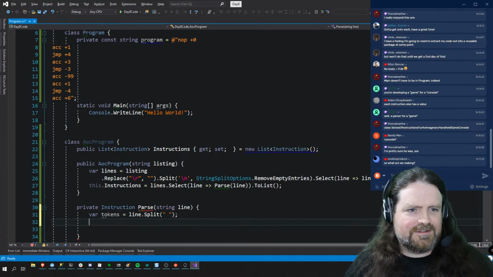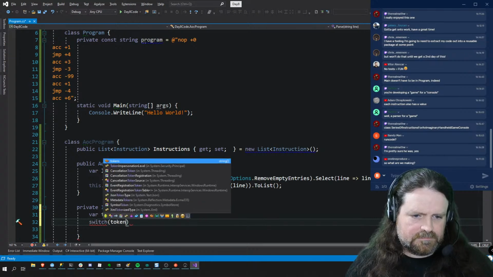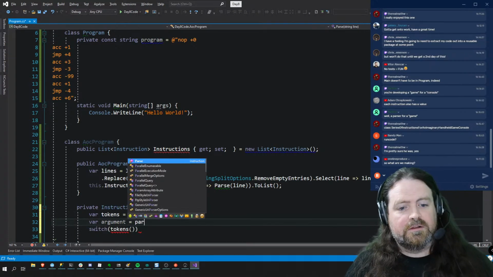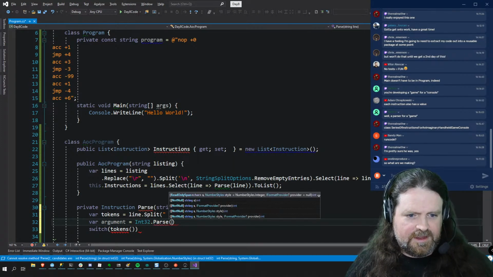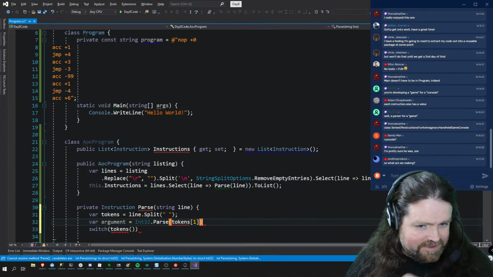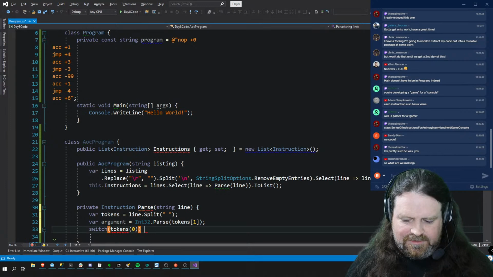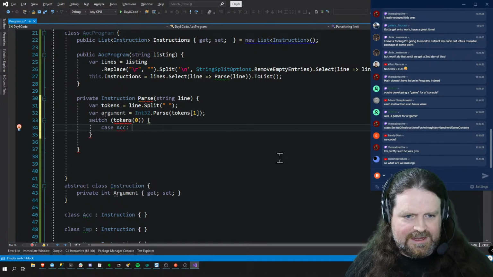That is nice. Then we want to switch. So then var argument equals int32.parse tokens 1, which is the second thing in that pair, and then we want to switch on tokens 0, and that's going to give us our string. So case ACC, return new ACC.